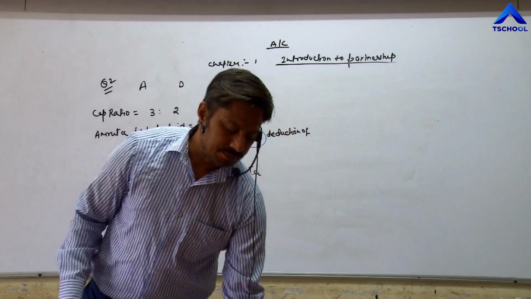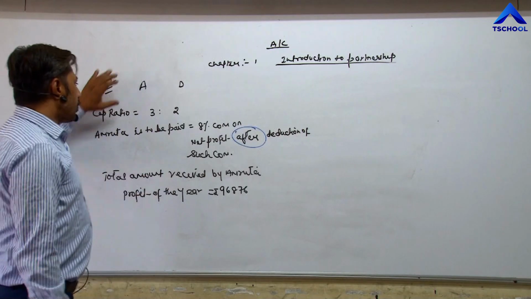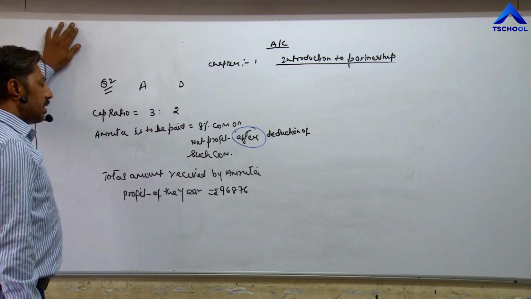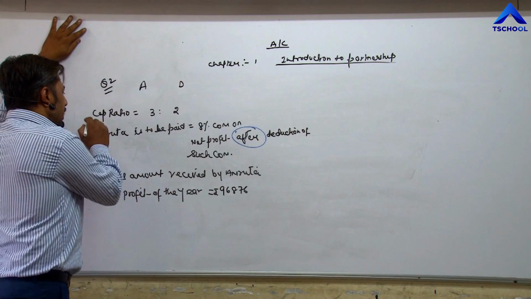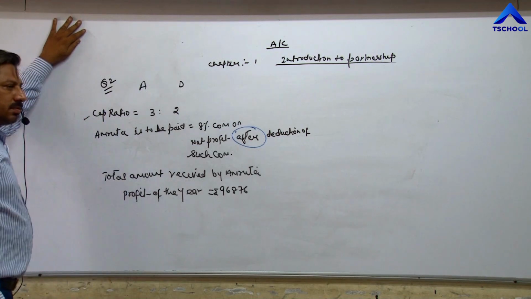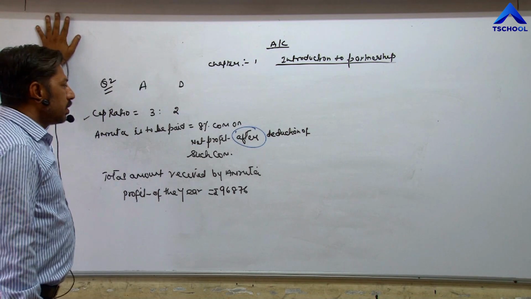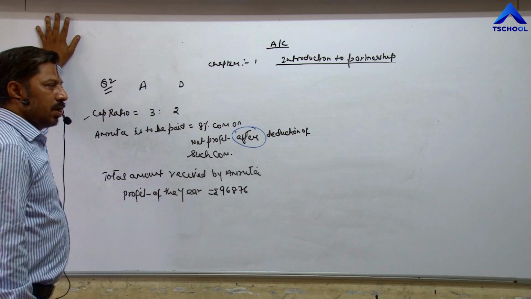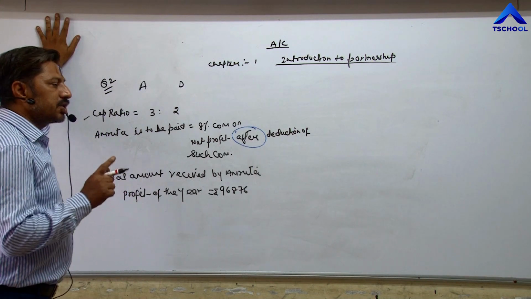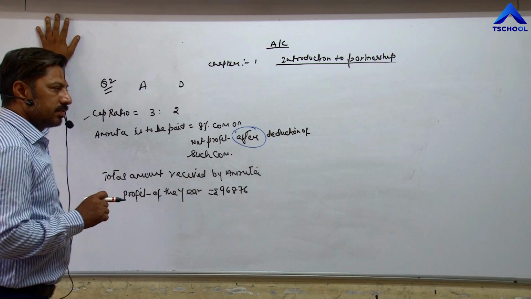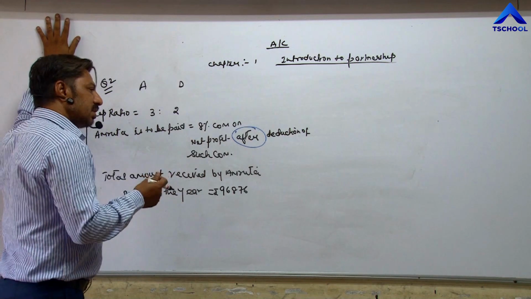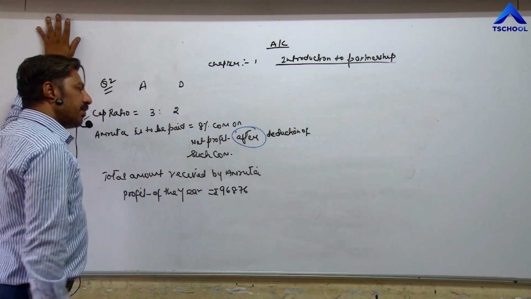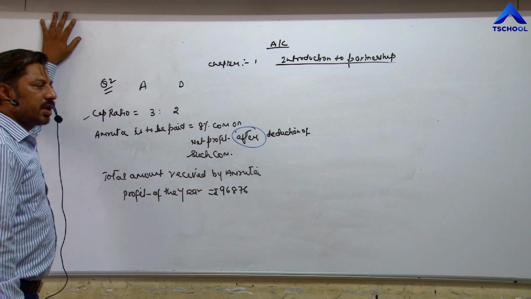Question number second. Two partners are there, Amrita and Divya. Here capital ratio is given. I have already told you that capital ratio is used only and only for distribution of capital. In other distributable items, we need to use the profit loss sharing ratio.